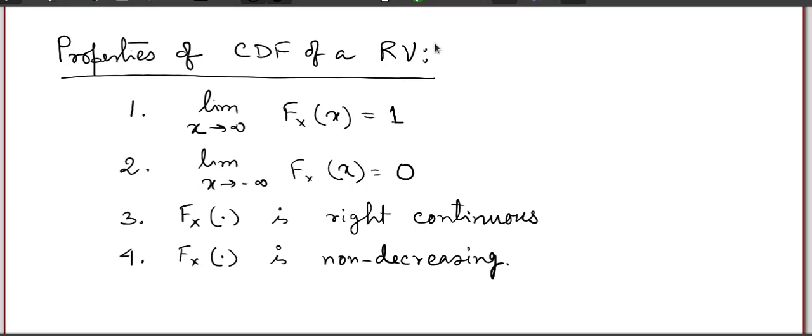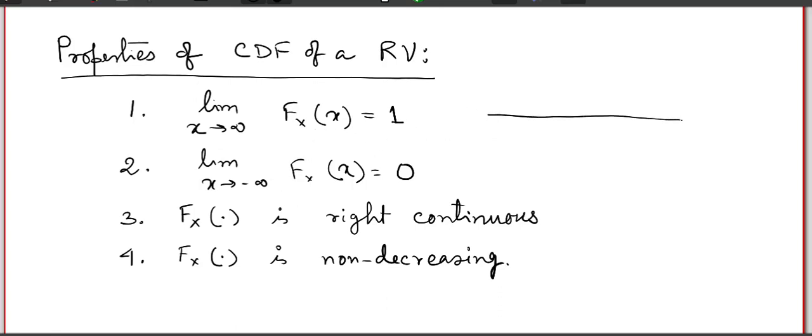The first property for the cumulative distribution function was that if I take the limit of the cumulative distribution function as x goes to plus infinity, it will be 1. Now what does this intuitively mean? This one is basically nothing but the probability that capital X is less than or equal to small x. So when I take small x to infinity, that means I am covering the whole real line, and that's why I have the probability 1.